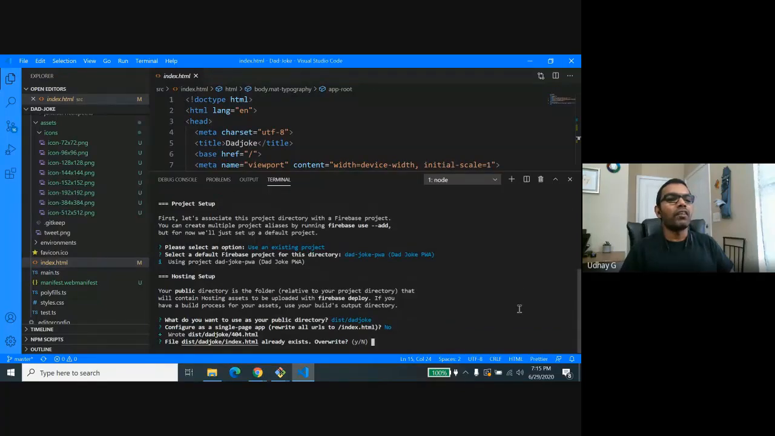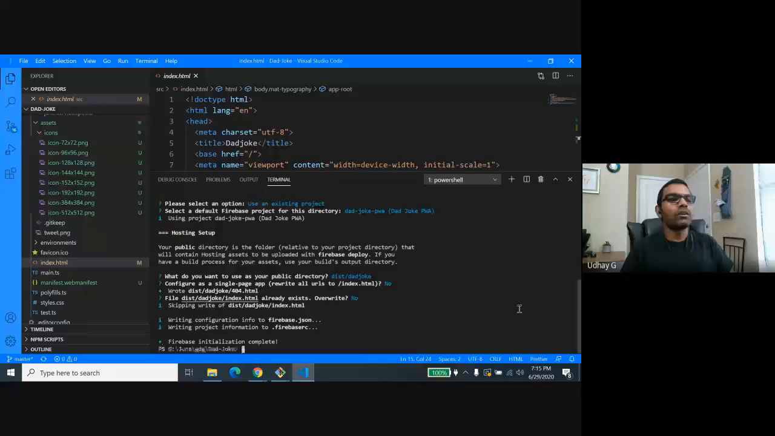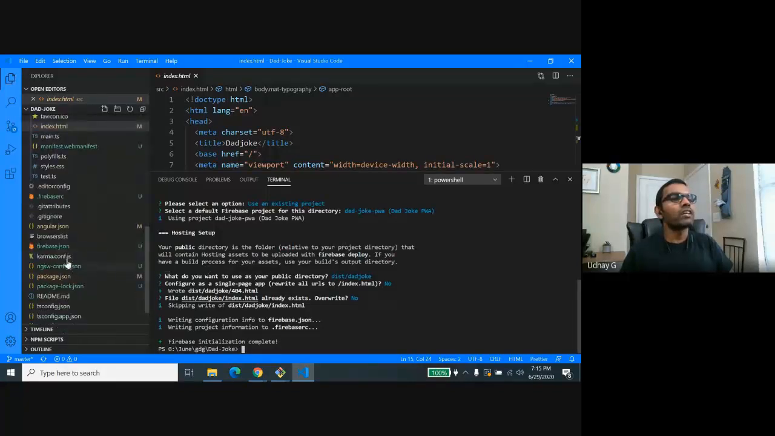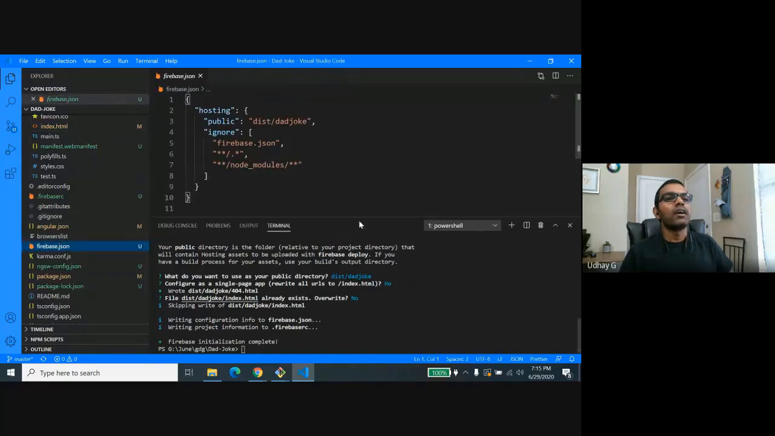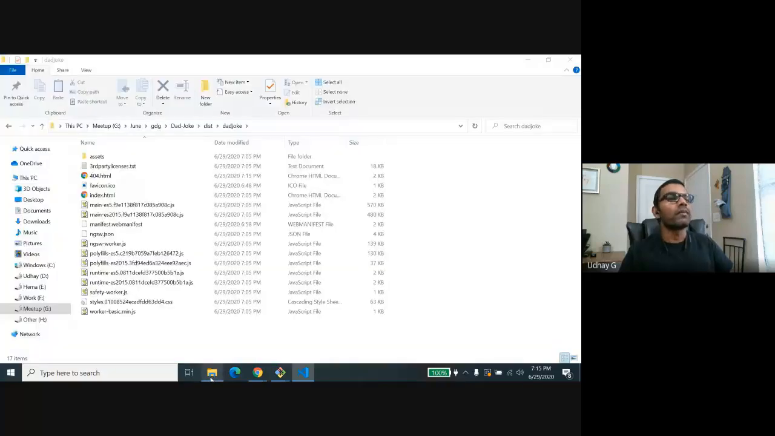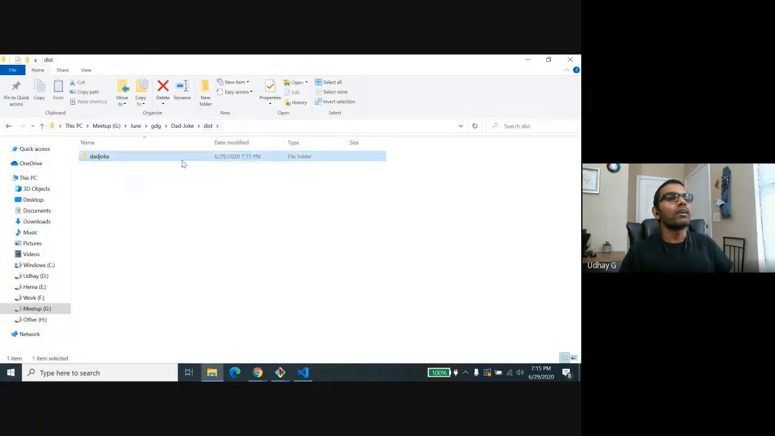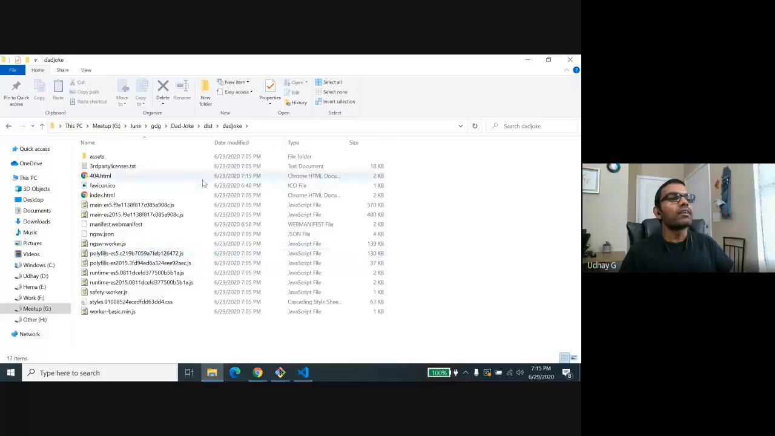and the file already exists. It is asking whether I want to overwrite. I'm going to say no. All set. It created a Firebase configuration for me. You can check that here under firebase.json, and it says everything under dist/dadjoke will be pushed to my remote server. Right? All set.